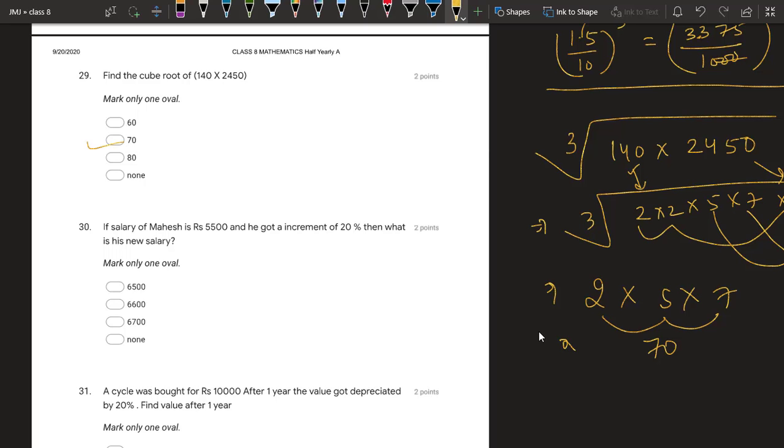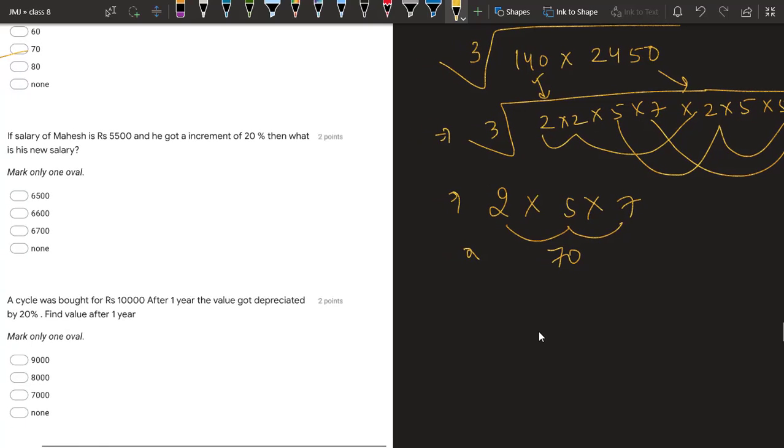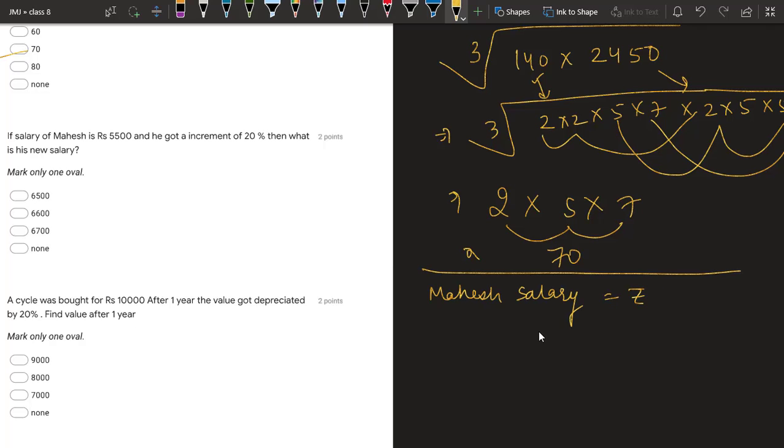30th. If salary of Mahesh is 5500, so Mahesh's salary is given to you rupees 5500 and he got an increment of 20%.